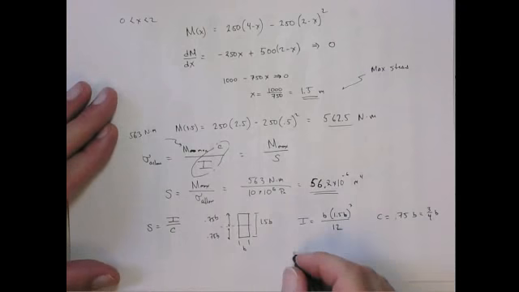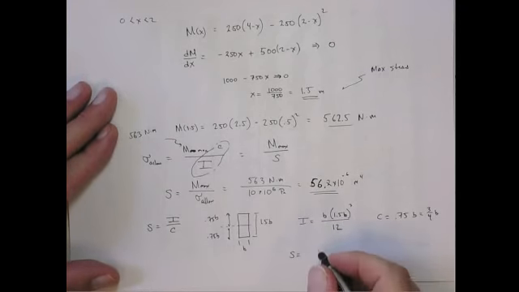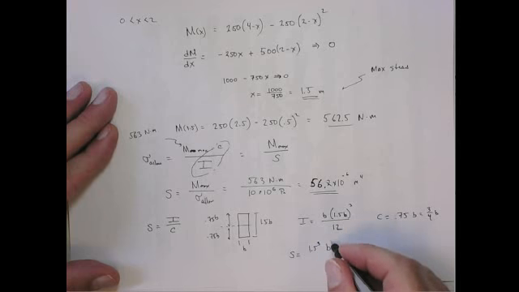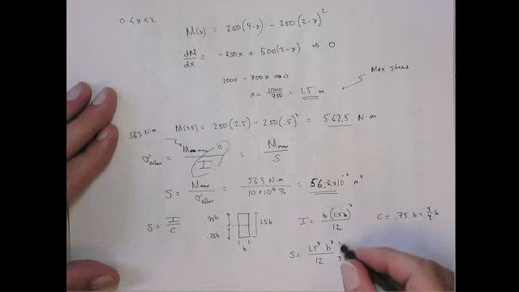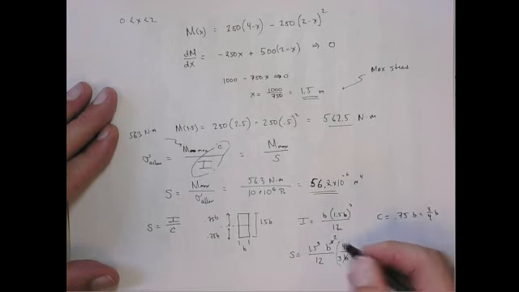So that gives me S is in fact equal to 1.5 cubed B cubed over 12 divided by C, which is a 4/3 B, right? That's 1 on C. The B will cancel out with one of these and gives me a B squared.